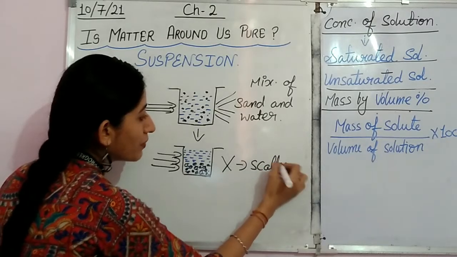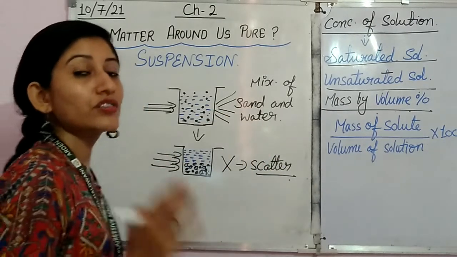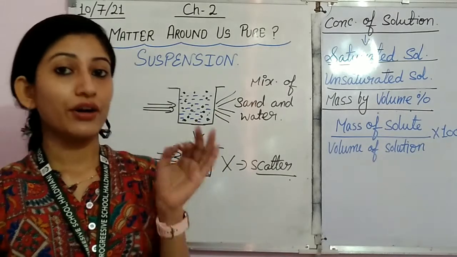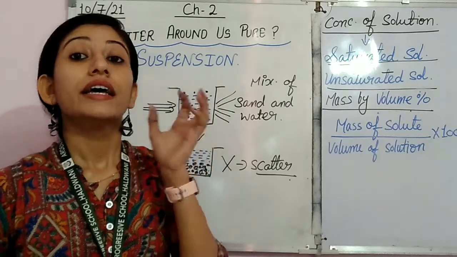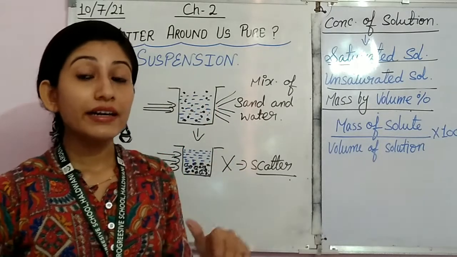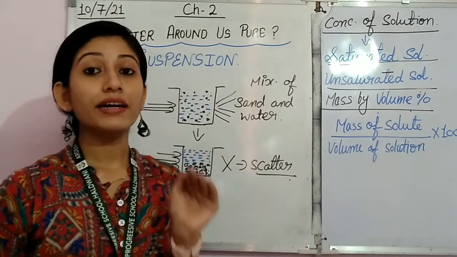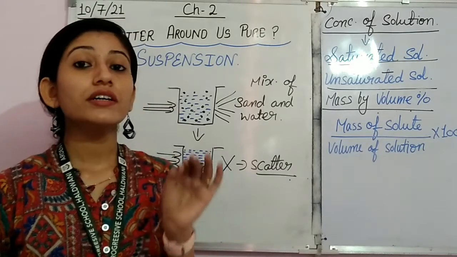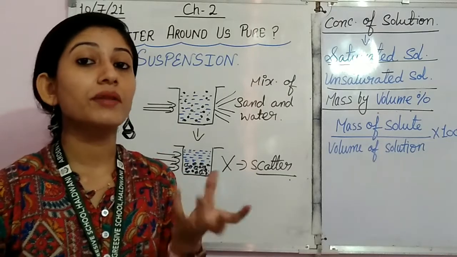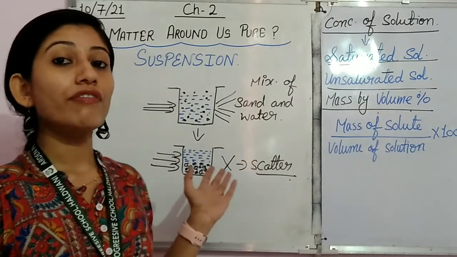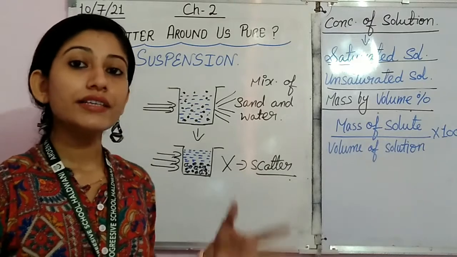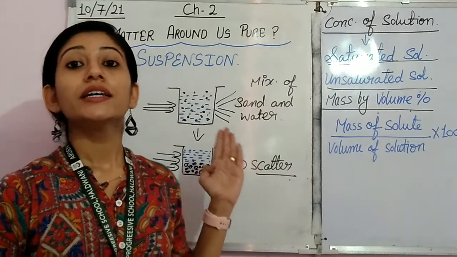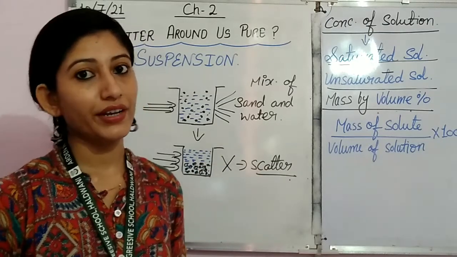So this is what we have learned about suspension: it is a heterogeneous mixture, particles are easily visible, they settle when kept undisturbed, and when the particles settle down the suspension is broken, and then the beam of light does not get scattered. This is related to suspension. And this mixture can be separated by the filtration method very easily.